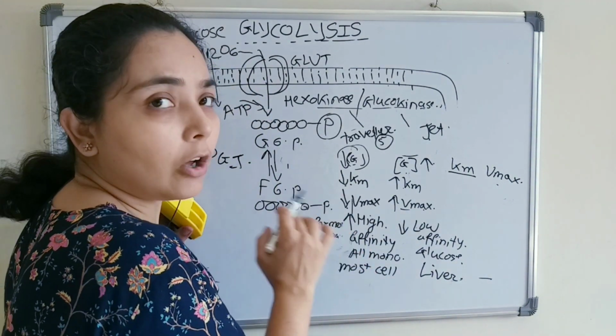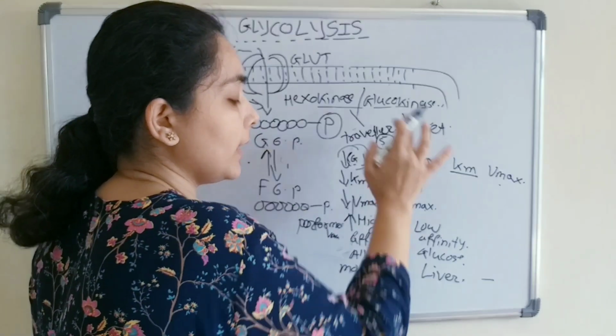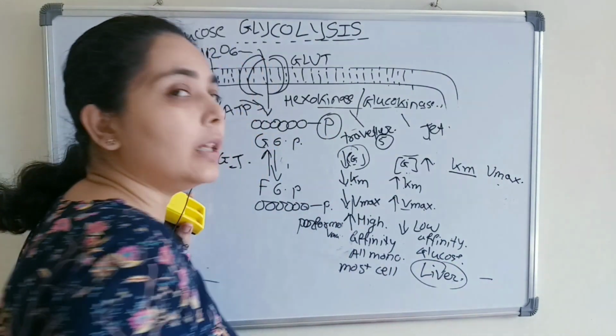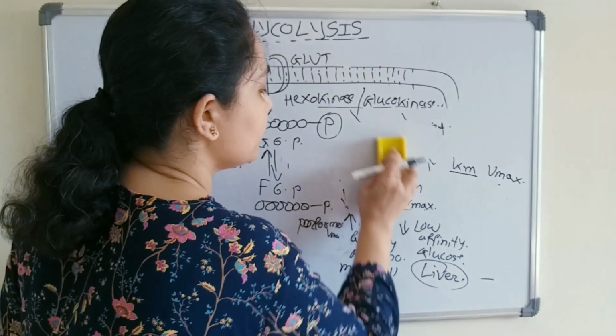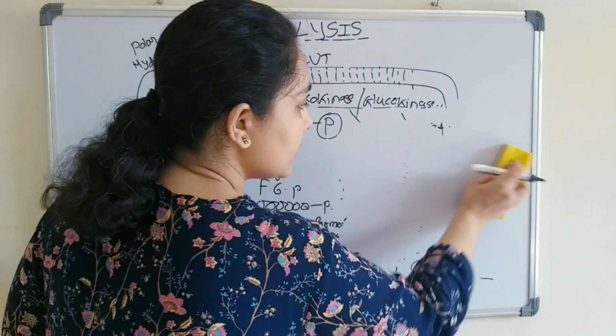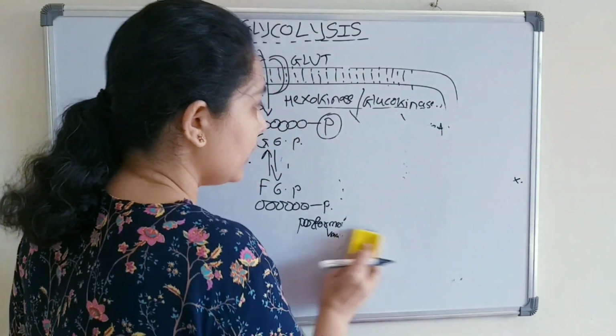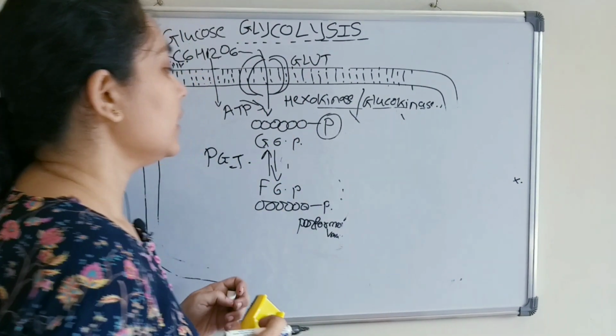Hexokinase is present in almost all cells, and glucokinase is present mainly in the liver cell, right? Now we will see the regulation, how glucokinase and hexokinase are regulated.